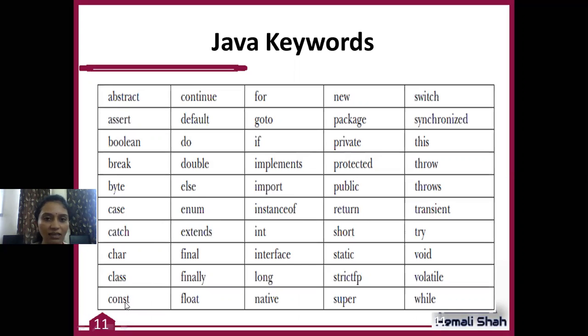This const is a keyword, but it is a restricted keyword. You cannot write a statement using the const keyword as well as the goto keyword. So these two are reserved keywords, but the syntax with these two keywords is not available, right? So don't use these two keywords to define any statement in Java.